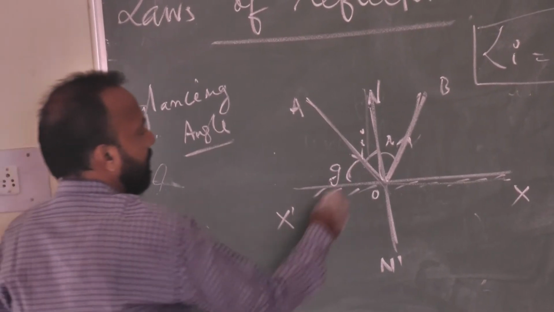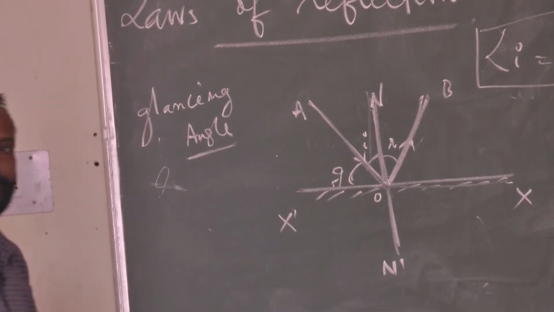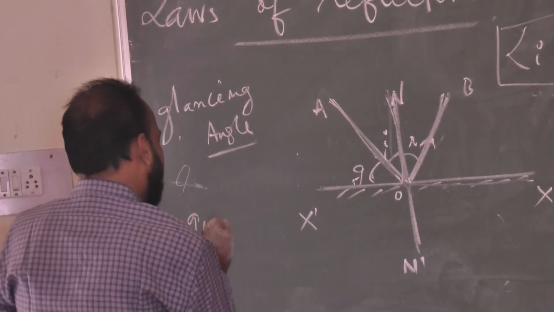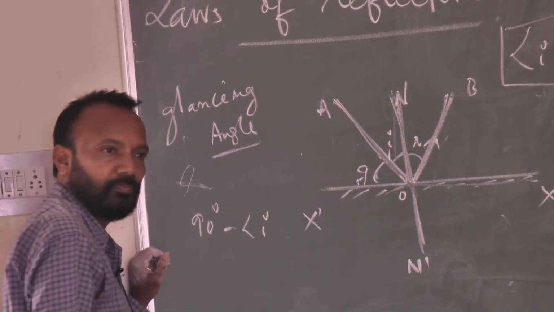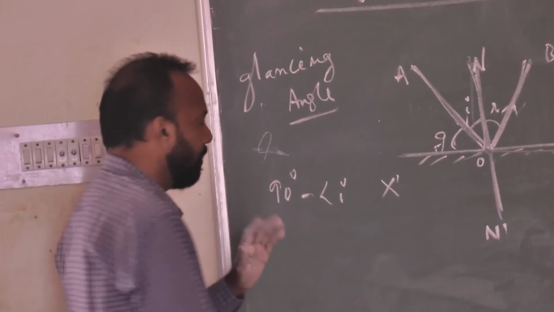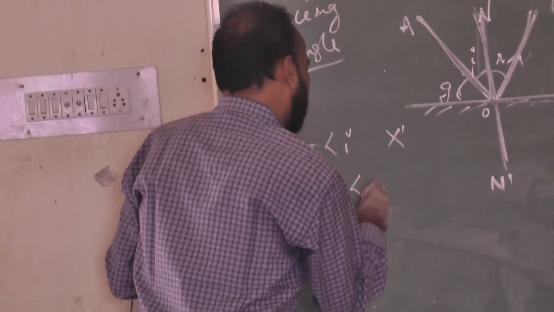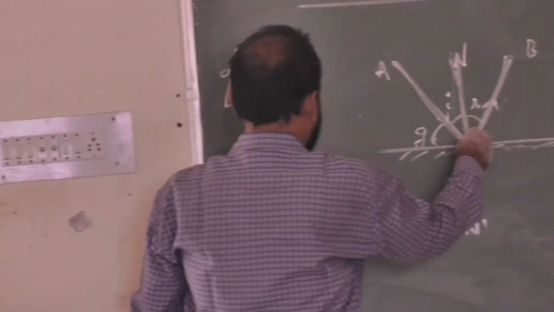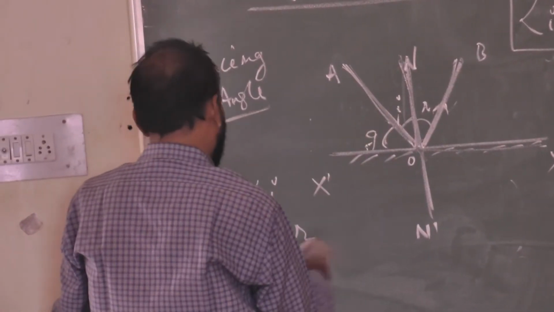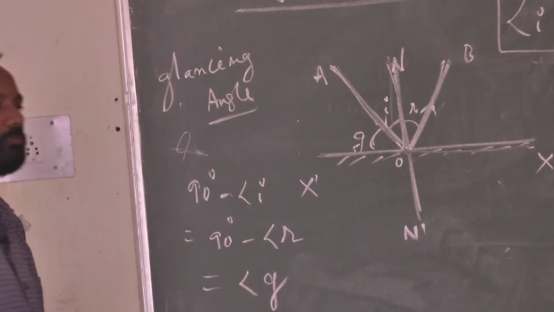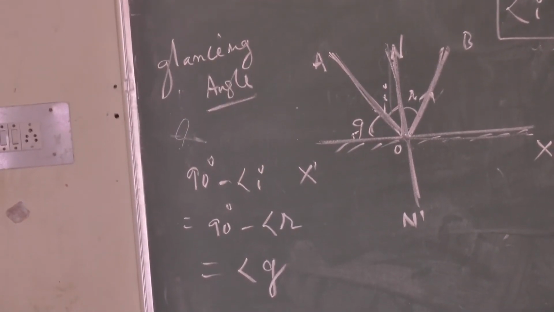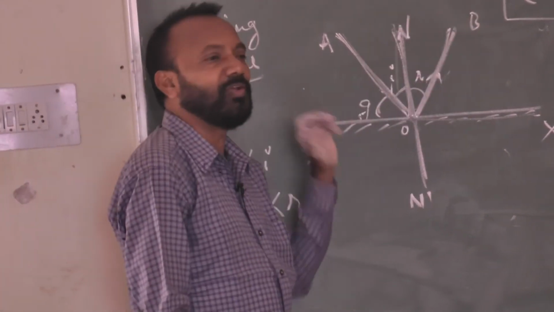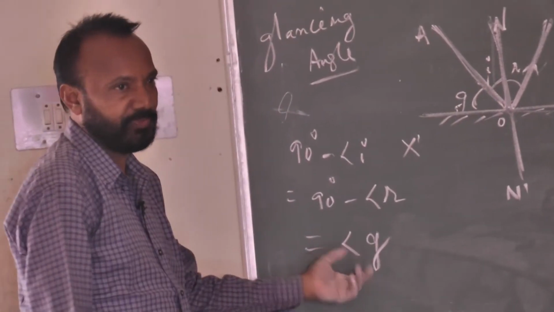And this glancing angle means what? Here the total angle is what? 90 degrees, and the angle of incidence is I. So 90 degrees minus the angle of incidence, in the case of regular reflection I am talking about, is equal to 90 degrees minus the angle of reflection. Yes or no? So 90 degrees minus the angle of incidence, whatever is left, that angle is called the glancing angle, equal to G. And it is only in the case of regular reflection. If the angle of reflection is not equal to the angle of incidence, I can't write this expression.